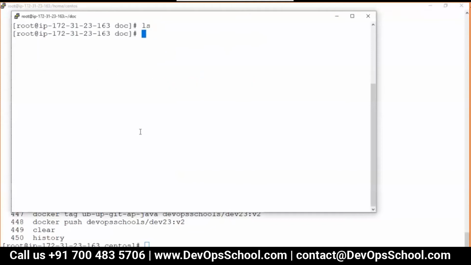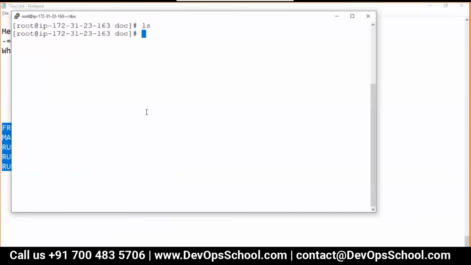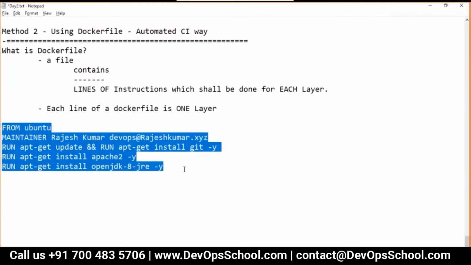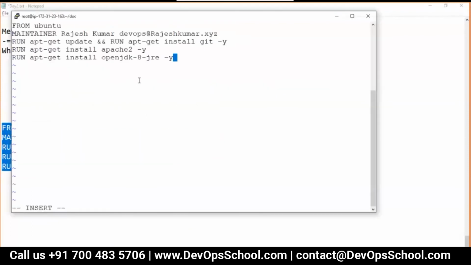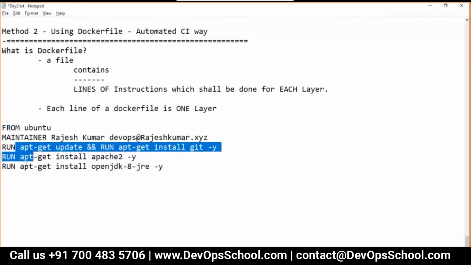It should be an empty directory, guys. Just make sure of that, and don't start writing commands directly in the root directory. Here, vi Dockerfile. You can keep any file name, but it's good practice to name it Dockerfile because that's the default detected. This is the content which I put in, and here you see how many lines: 1, 2, 3, 4.